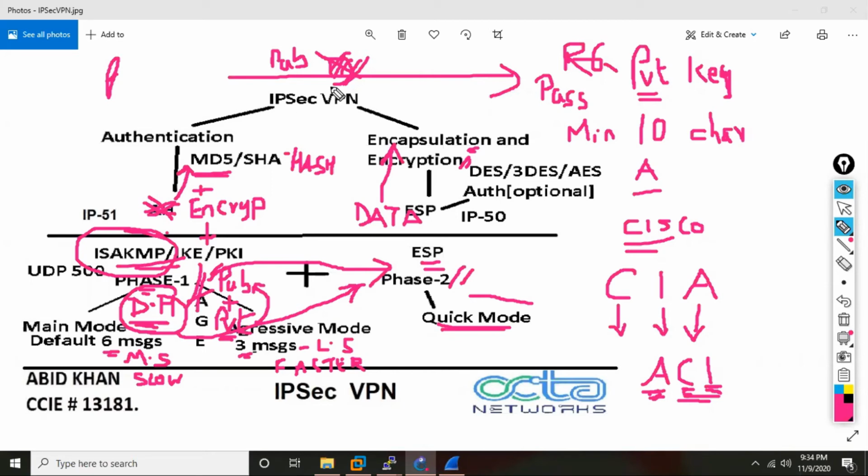So if somebody on the internet captures these packets when the public key is getting exchanged, because ultimately both parties have to share the public key, and they are able to open that data, they will still only get the public key. But the private key cannot be derived from it. The public key and private key are basically related mathematically.